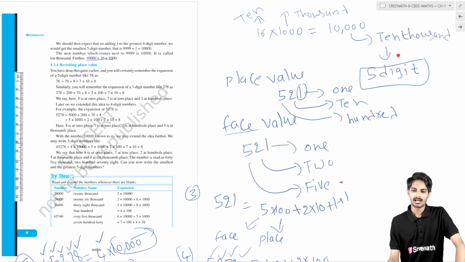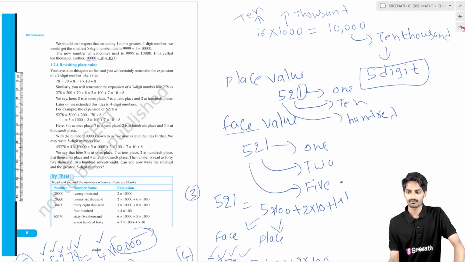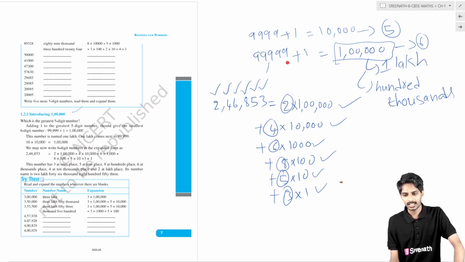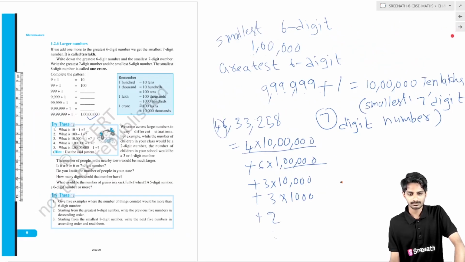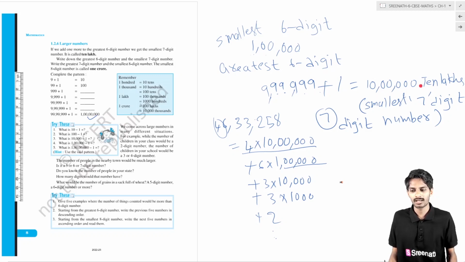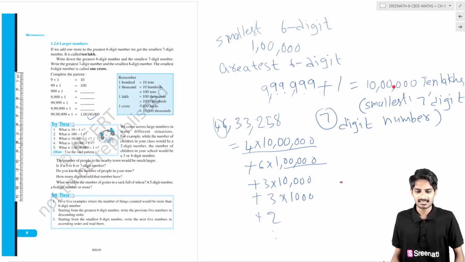Next, introducing 1 lakh. The greatest 5-digit number is 99,999. If we add 1 to it, we get the smallest 6-digit number, that is 1 lakh. The greatest 6-digit number is 9,99,999. If you add 1 to it, what will you get? We will get the smallest 7-digit number, that is 10 lakhs.